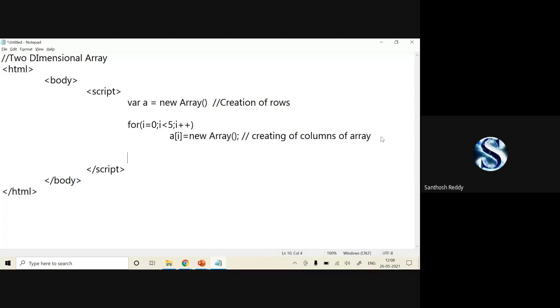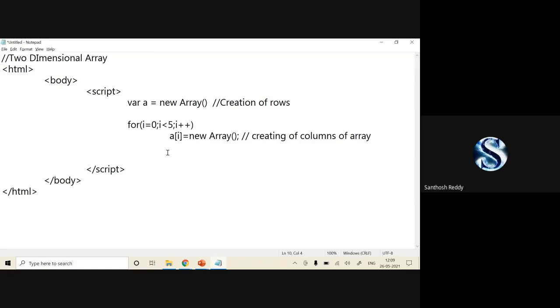Does anyone have an idea how many rows and columns are created here? See, it's very simple. Creation of rows: here I have not specified any row number, but we can check it out here. I have specified 5 columns. So when I create a new array, it will implement 5 rows and 5 columns. 5 into 5, 5 rows and 5 columns are going to be created internally.